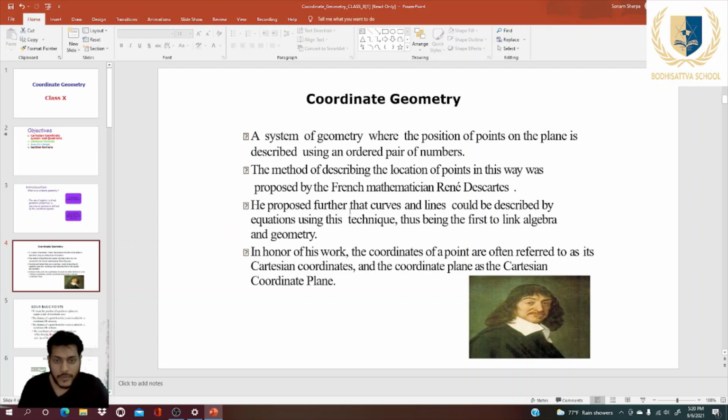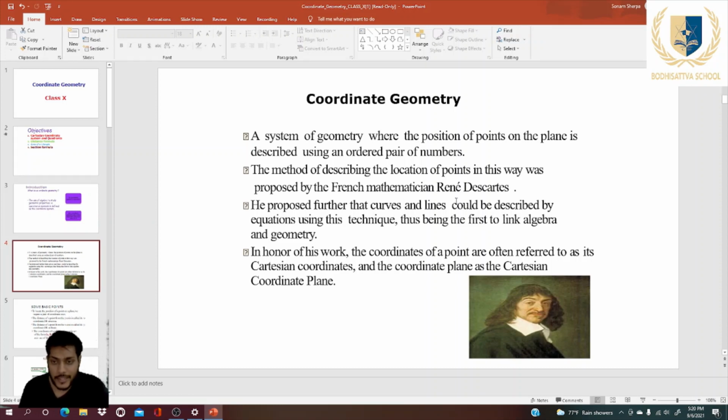He proposed further that curves and lines could be described by equations using this technique, thus being the first to link algebra and geometry. It means if we put geometry and algebra together, that creates coordinate geometry. We describe the link between geometry and algebra with the help of coordinate geometry.